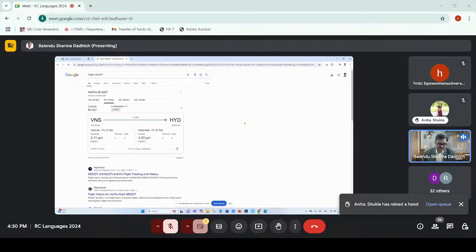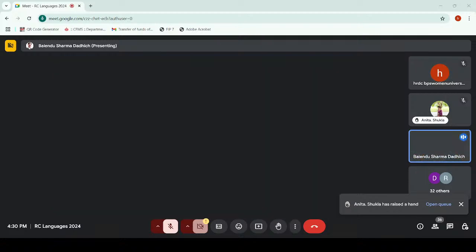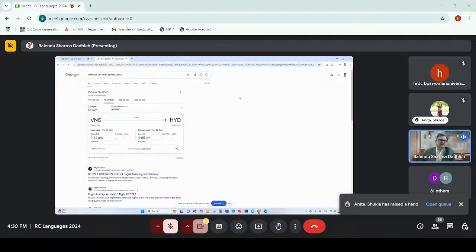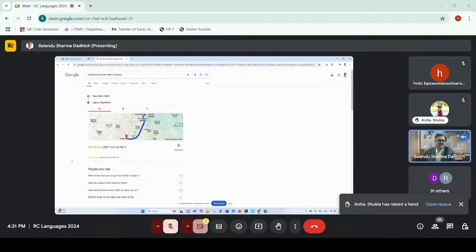And Google is not the only one. You know that from Microsoft there is the Bing search engine, which is also a very powerful one. If you want to know distances between places, for example, you can see the distance between Delhi and Jaipur. If you click on this, it will provide you not only the distance, but also the time to cover that distance by car, and it will also give you the map here.